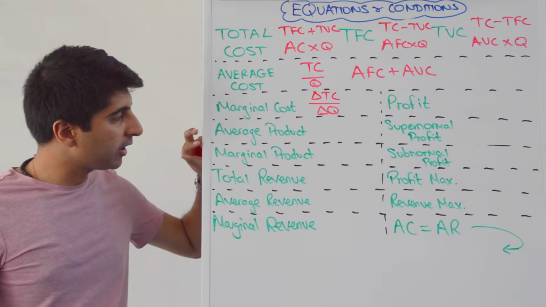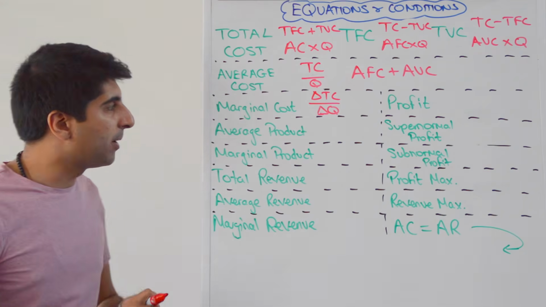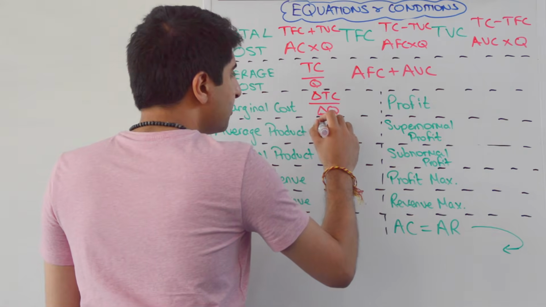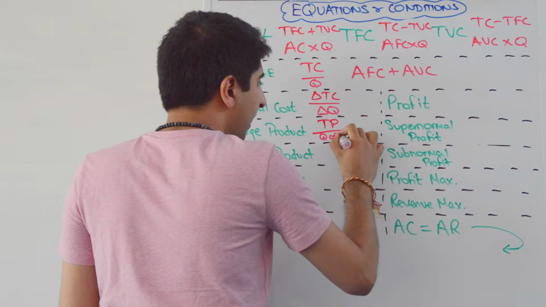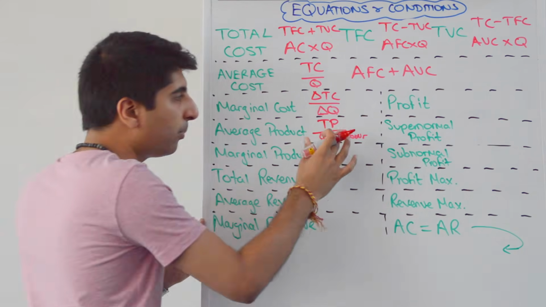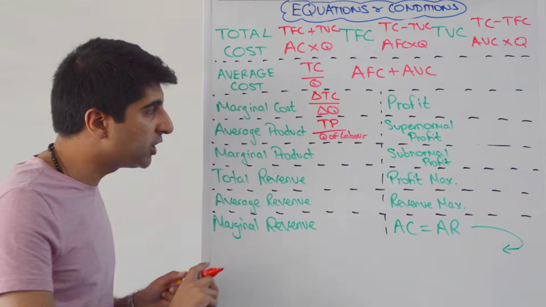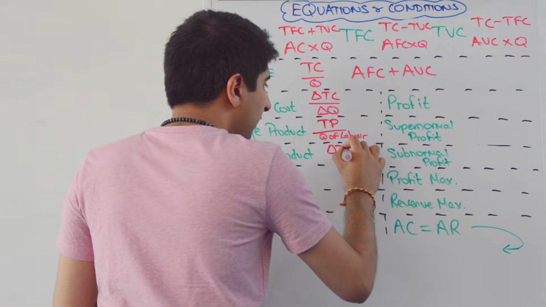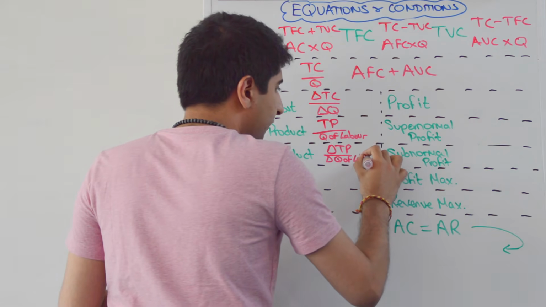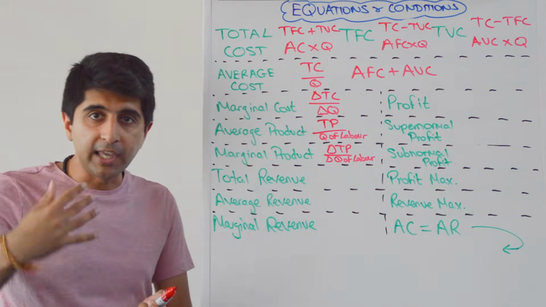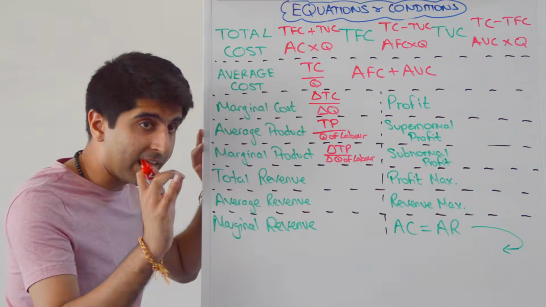Now we move into average product and marginal product. Remember, these are concepts always when we vary units of labour. So average product is total product divided by the quantity of labour. Alright, that's very important that you remember it's quantity of labour at the bottom. Marginal product, exactly the same, but changing. So now it's the change in total product divided by the change in the quantity of labour. So how much more output do we get when we increase labour? That's the idea of marginal product there. So important, quantity of labour at the bottom.